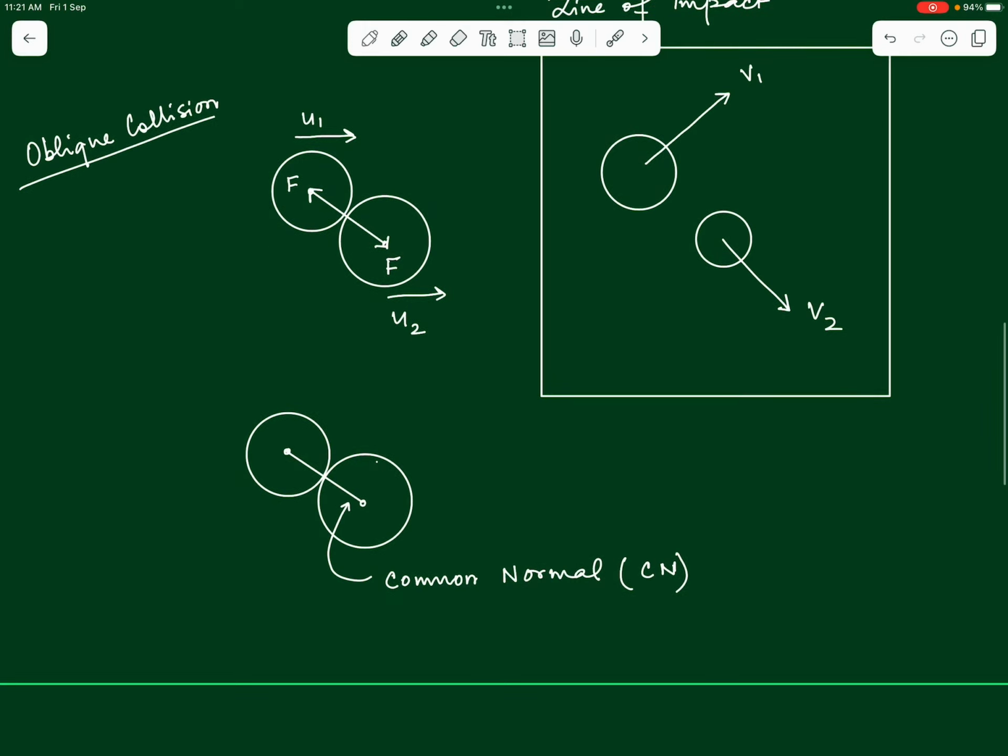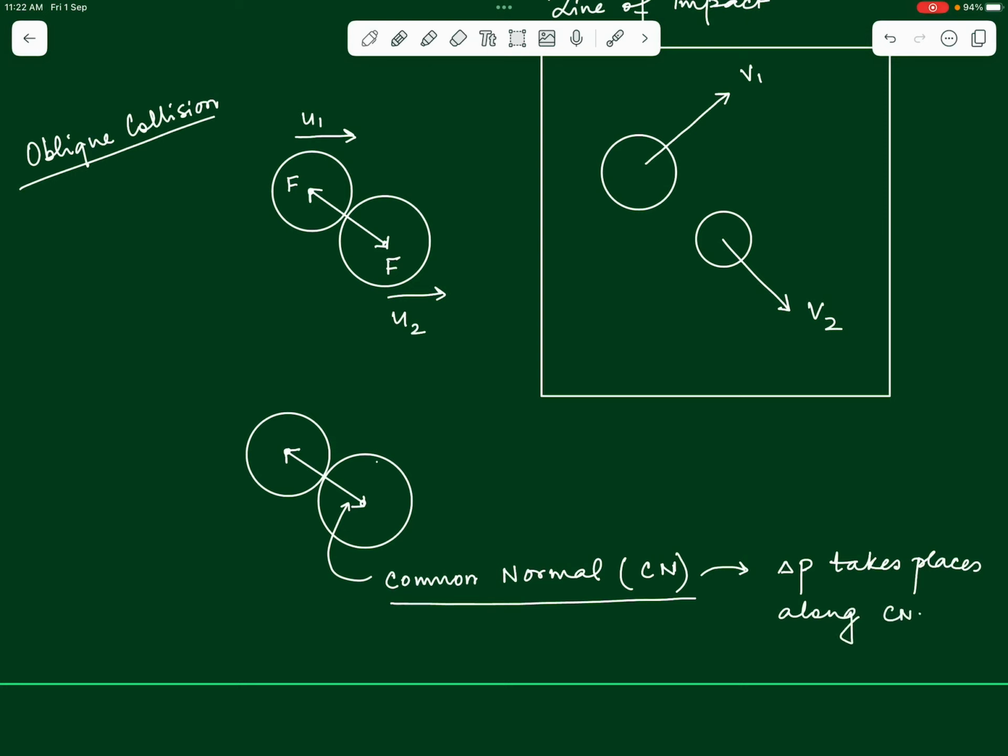Can we say all the change in the momentum that the two bodies suffer is along the common normal? Why so? Because the force that they exert on each other is along the common normal. The force that they experience on themselves is also along the common normal. So they will undergo a change in momentum also along the common normal only, right. So it is only along the common normal that the change in momentum delta P takes place.